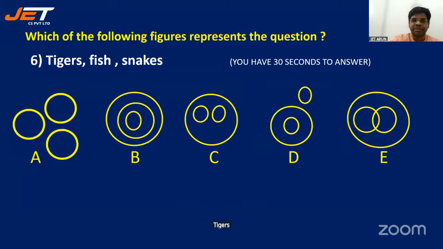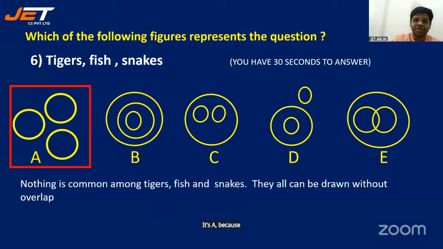Tigers, fish, snakes. Now look. I would like to reveal the answer quickly. It's A, because they've got nothing in common. Nothing is common amongst tigers, fish, and snakes. They all are to be drawn without overlap. If something is common, there is overlap. If one is a subset of the other, it goes inside. If there is nothing common, no overlap, we must draw them separately.